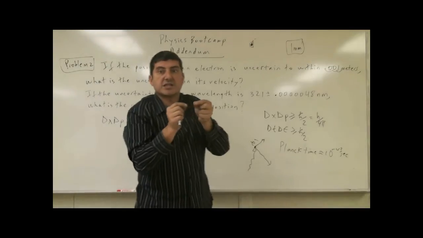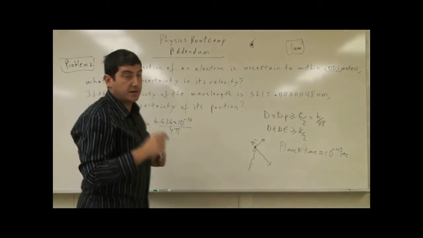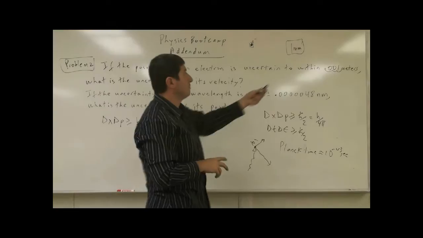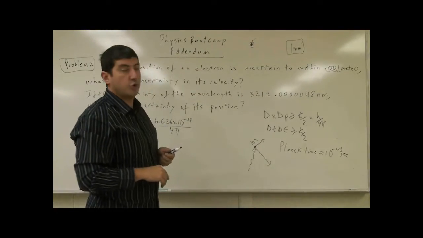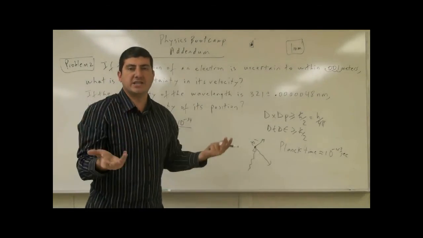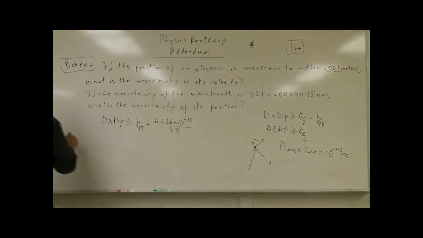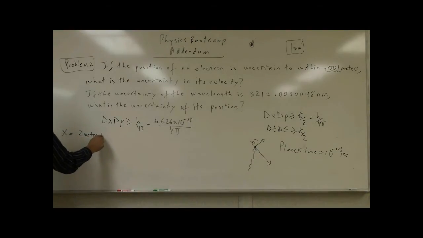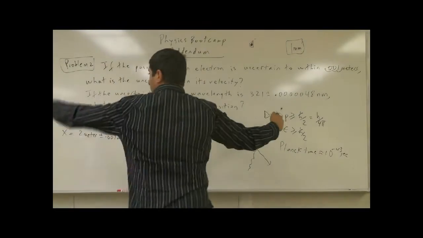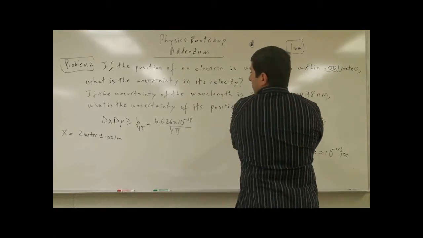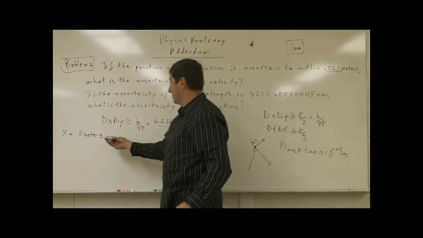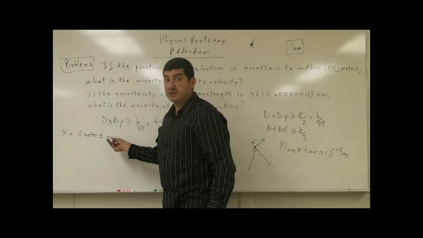So that gives us a little room for error, right? Our knowledge is uncertain by 0.001 meters. So here's how we might write its position down. We might say the position of the electron is, let's say, at the 2 meter mark, plus or minus 0.001 meters. So maybe the electron is right here, 2 meters away from the origin, but we are uncertain of its position by 1 millimeter, right?